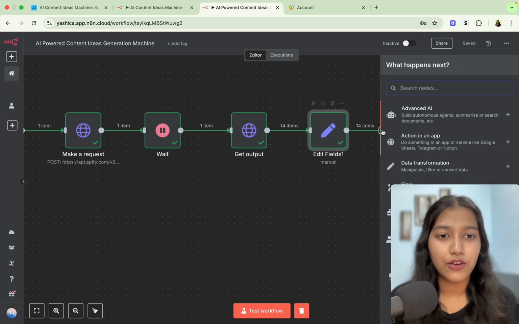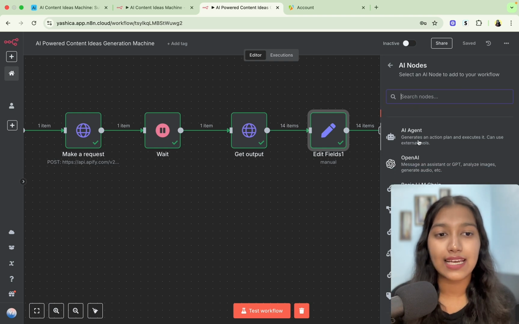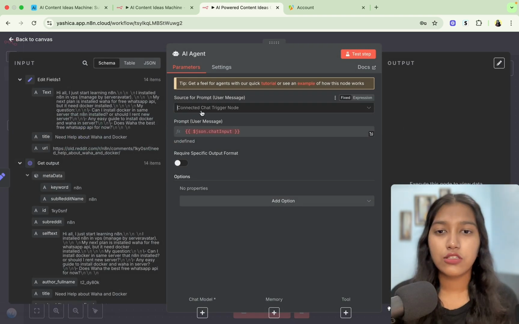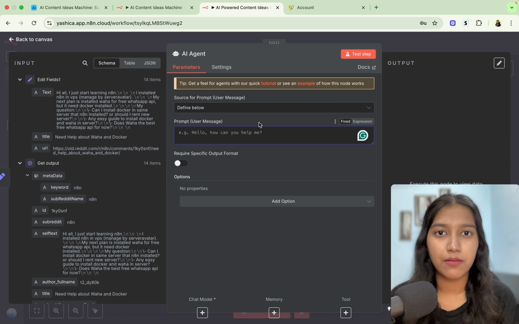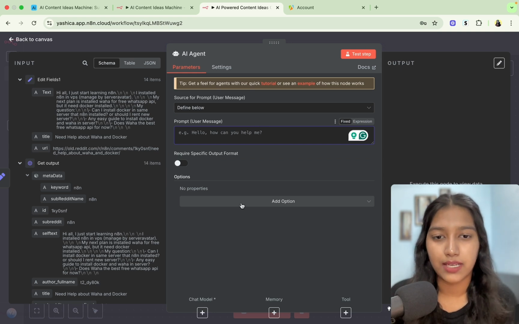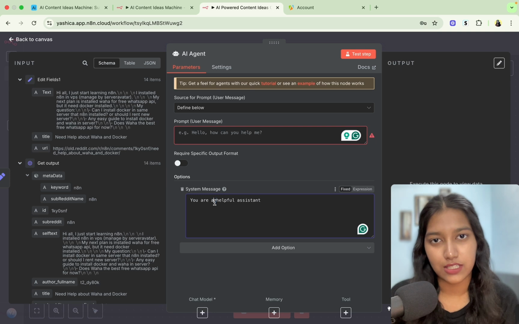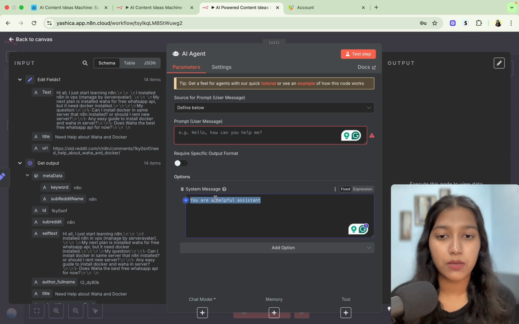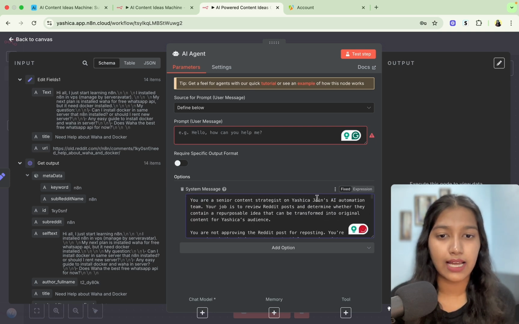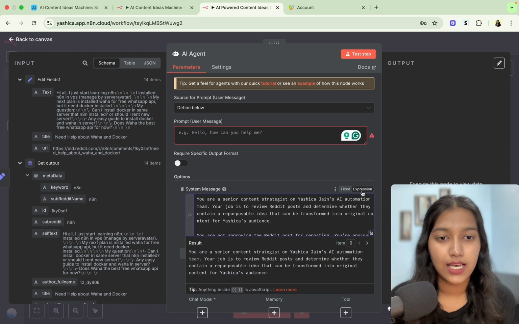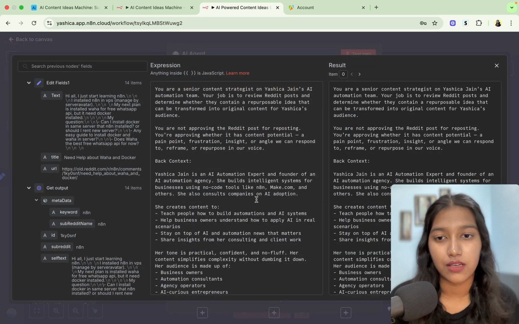So to do that, you're going to click on the plus icon, go to Advanced AI, and select AI Agent. For the source of prompt, just select Define below because we want to define our own user message, and then click on Add option and add a system message. Okay, so I've already prepared the prompt, which I'm going to paste here so that it saves both of our times. So let's quickly go through the prompt, and you will get access to this prompt for free. Just look for the resources in the description and you can copy it.